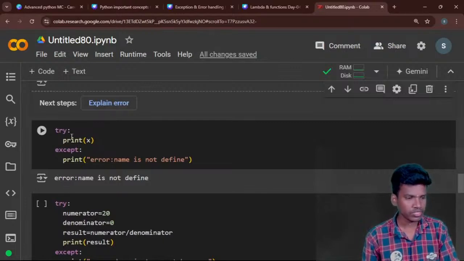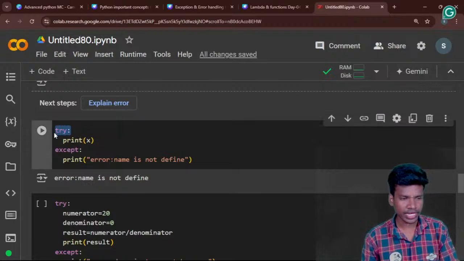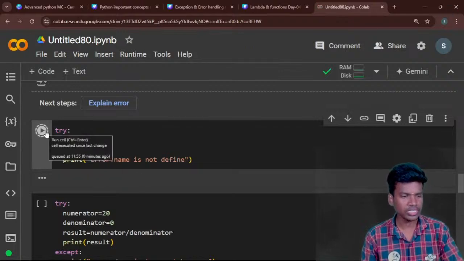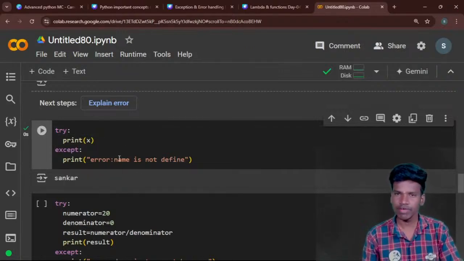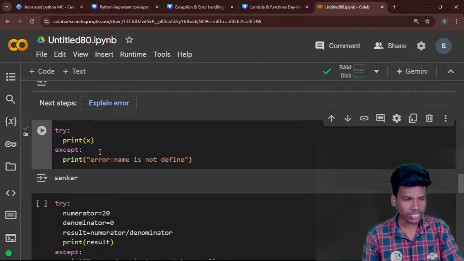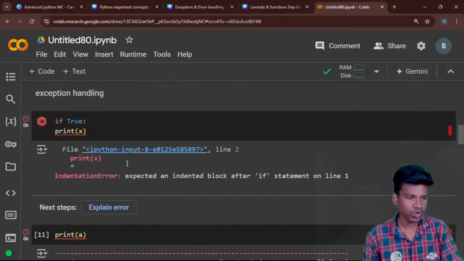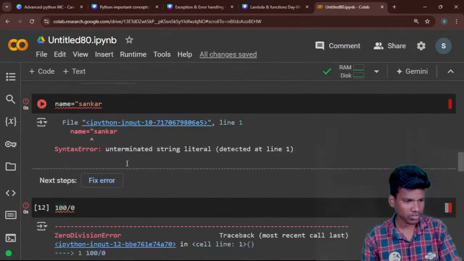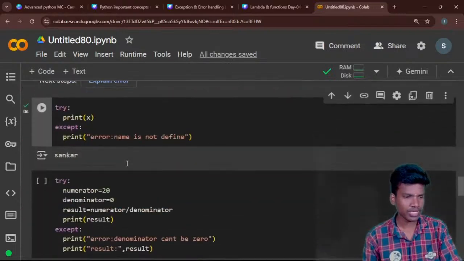Okay, first I will create a try. It looks like a conditional statement. First we are using try, which is a keyword. So try: print of x. Now I print the x. If I run this, it is executed because we have an x value, right? Before that I used the x variable in this one, so only then is it executed.